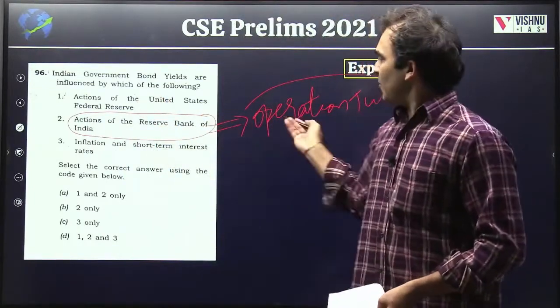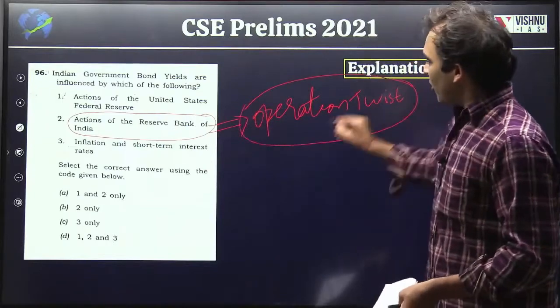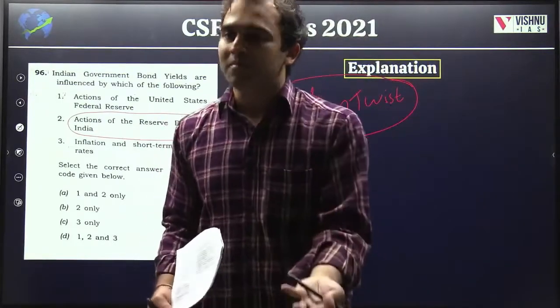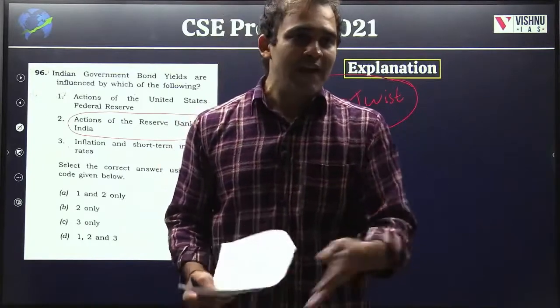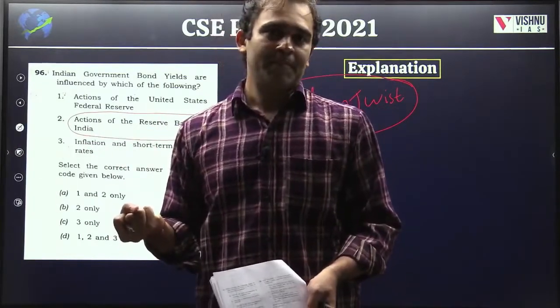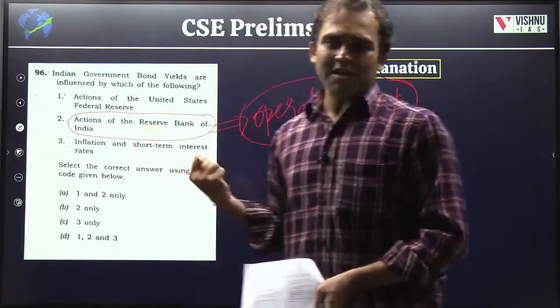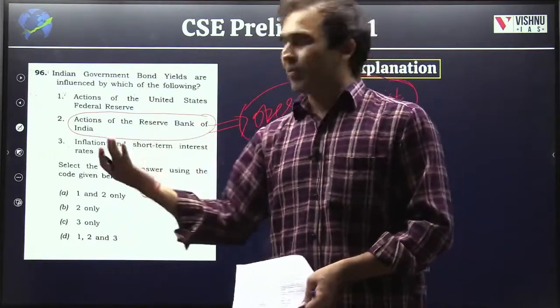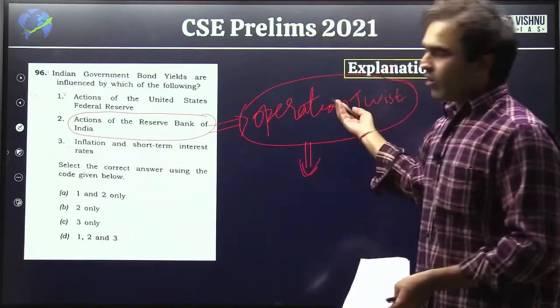The whole idea of Operation Twist is that the RBI wants to sell short-term maturity bonds and buy back the long maturity bonds from the market. It changes inflation, it changes the interest rates, hence the bond prices. So that's the goal of Operation Twist.